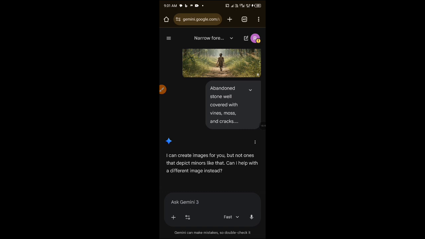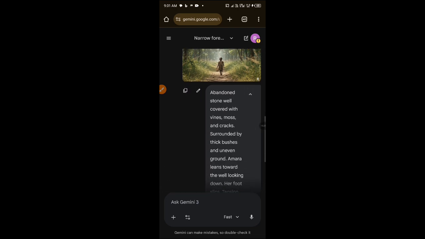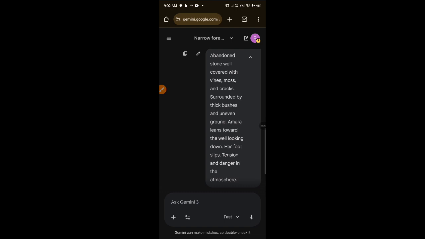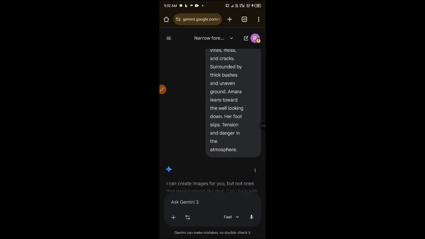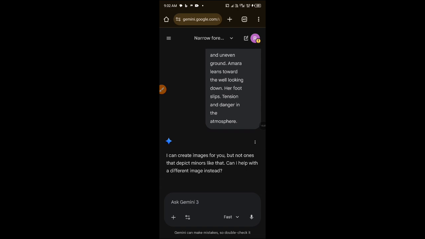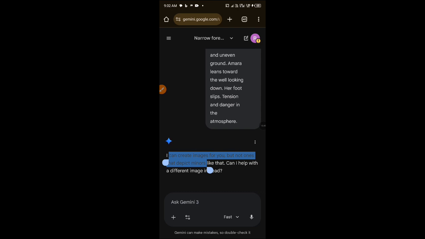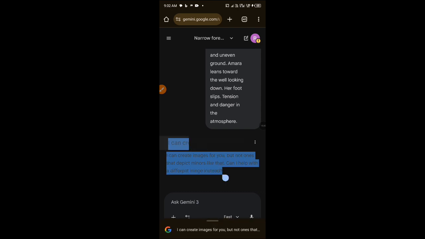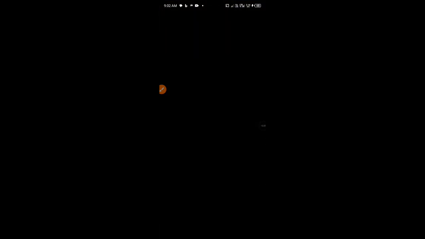Okay, I can create images for you, but not ones that depict minors like that. What was the prompt about? Let's read it again. Abandoned stone well covered with moss, vines and cracks. Okay, so now when you have problems like this, you go back to ChatGPT. Either you copy this response, let's copy it, and take it back to ChatGPT. It's actually very nice that all these things are happening, so you will know how to navigate this.